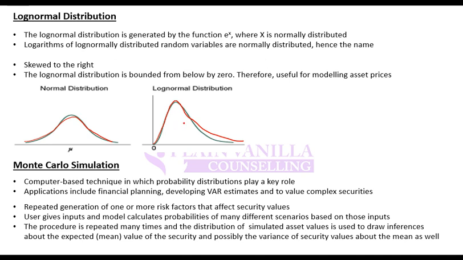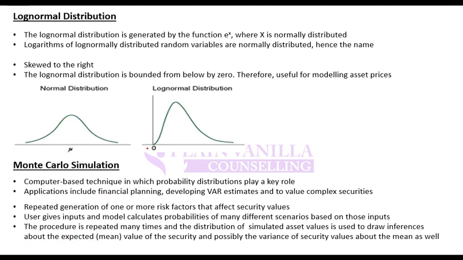So what do I mean by this? For example, if I have 2 here, if I plot 2 and its frequency, that will be normal distribution. If instead of that I plot e to the power 2, that will be log normal distribution. And what is the key use or key feature of log normal distribution?